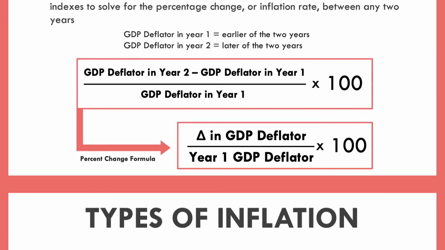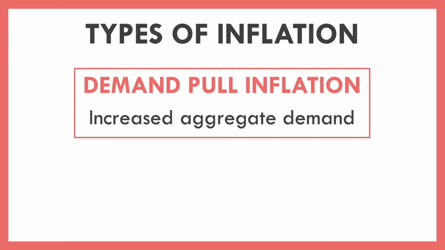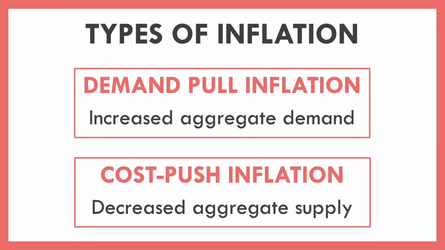Now, a couple different types of inflation I want you to be aware of. One is known as demand pull inflation. The other is known as cost push inflation. Well, what exactly do these mean? When we look at our graph, which we're going to see in a second, we're just talking about whenever prices change, like how we saw that prices could change based on a change in supply or demand in microeconomics, the same thing is happening but in macroeconomics. Demand pull inflation is caused by an increase in the aggregate demand curve. Cost push inflation is caused by a decrease in the aggregate supply curve.